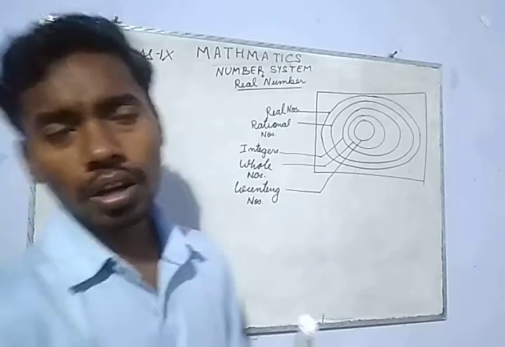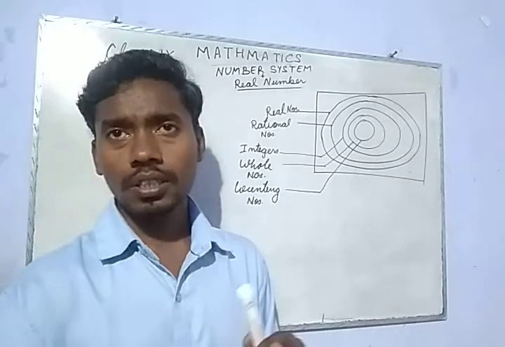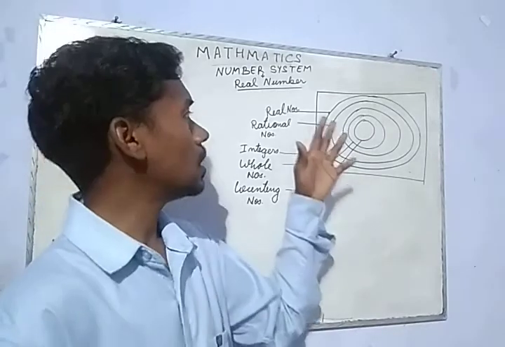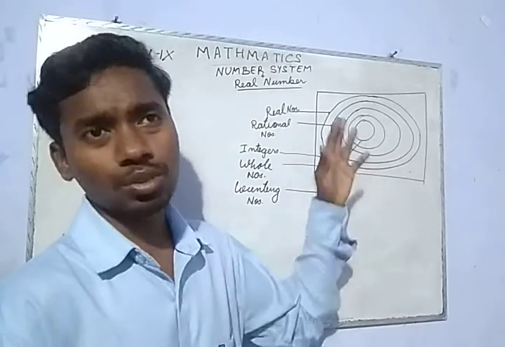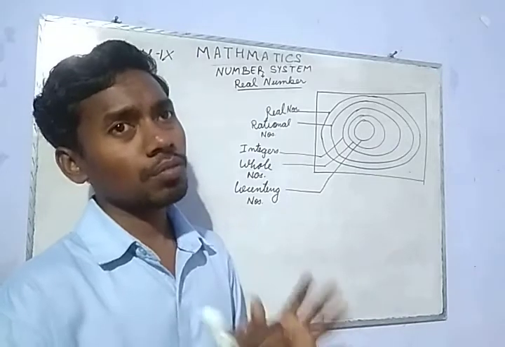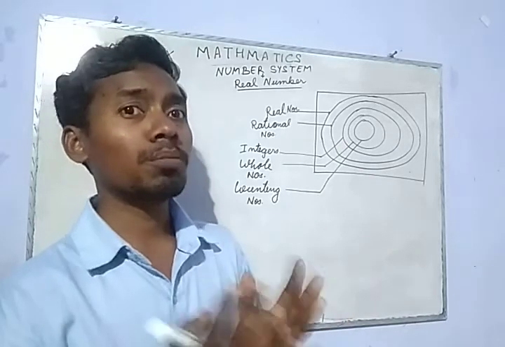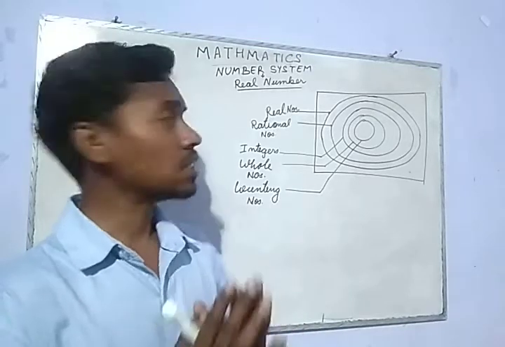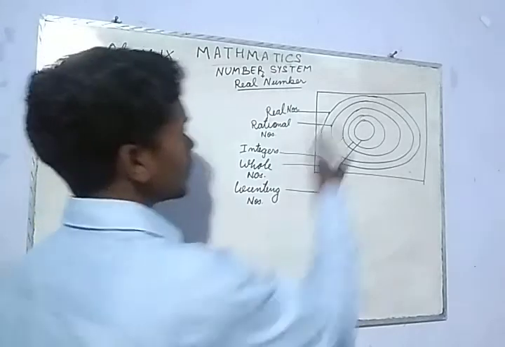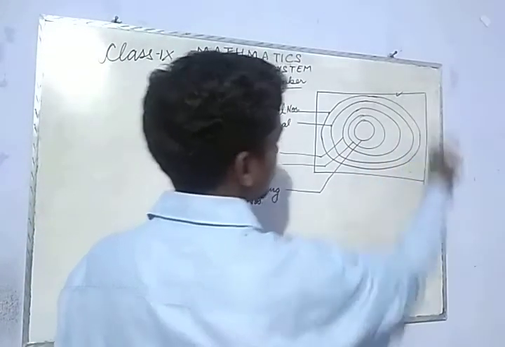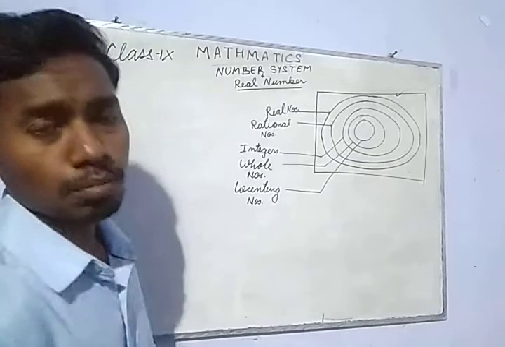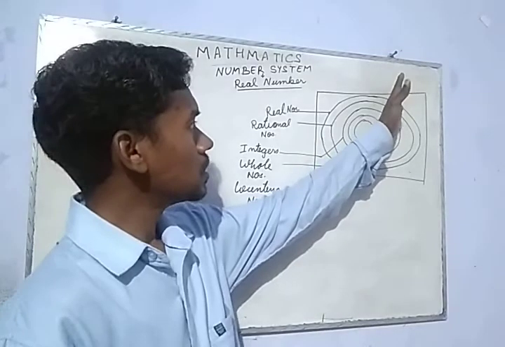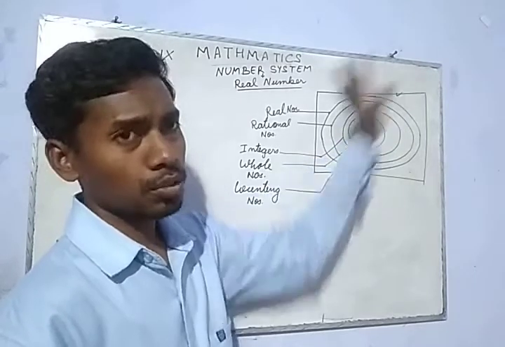Everything has its own universe. Let's consider that the number system also has its universe, a universe in which all types of numbers exist. Let us say that this box is that universe. Under this universe there are two types of numbers.